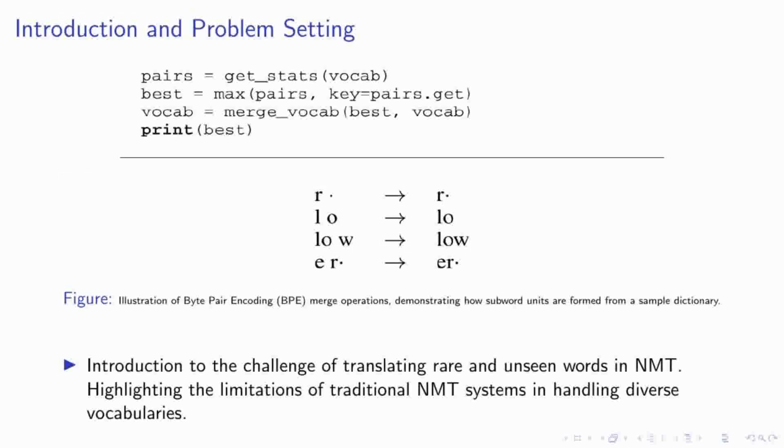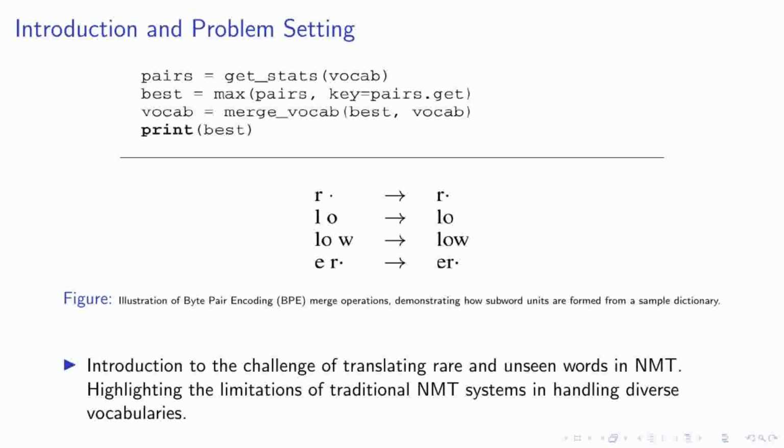Let's delve into the challenge of translating rare and unseen words in neural machine translation, or NMT. Traditional NMT systems often struggle with diverse vocabularies, particularly when encountering words that do not appear frequently in the training data. This limitation becomes even more pronounced in languages with complex word formation processes, such as compounding or agglutination.